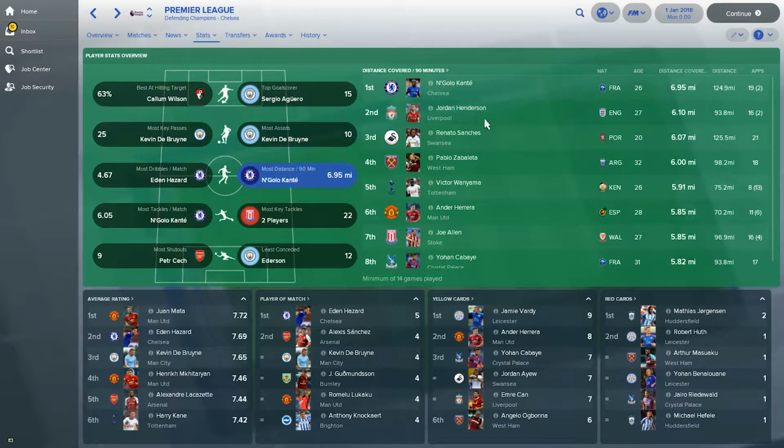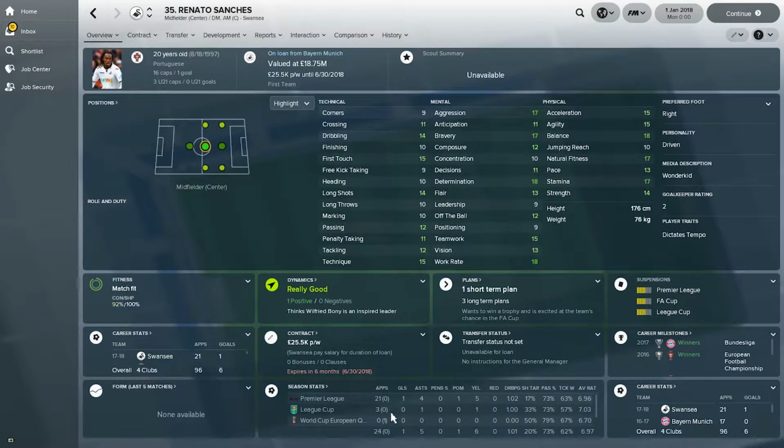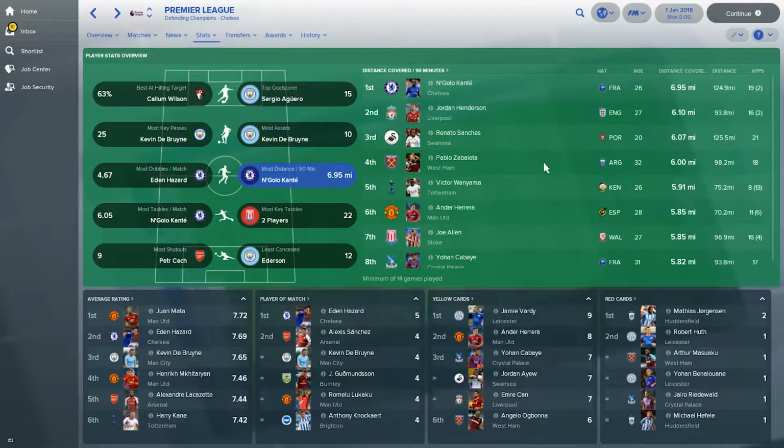Jordan Henderson as well, he's quite famous with running around with, some say, not a lot of effort and not a lot of results, but anyway, Renato Sanchez from Swansea, so he's performing quite nice, I think. So let's see, average 6.96, so not too nice, but at least better than reality, where he's so far at least a flop. Pablo Zabaleta, he's defying age and covering a lot of ground.